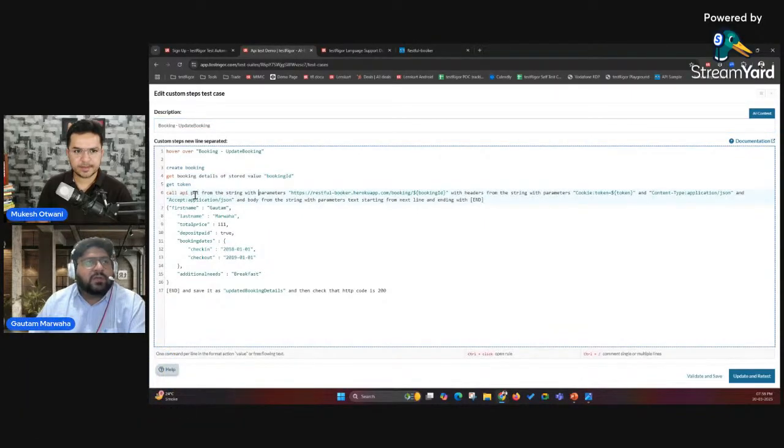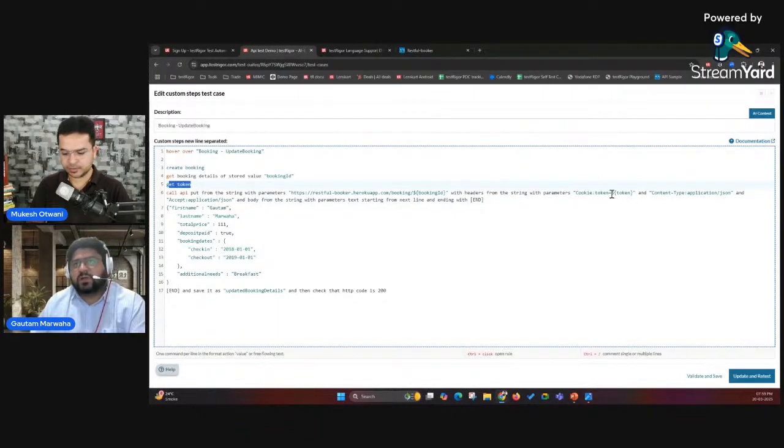This is call API put from string with parameters. As I mentioned, we have to pass the booking ID along with the URL. This is how we are passing it. So the change that we have made here is just adding this particular part in the command. Call API put from the string with parameters. This is the URL, which is static, and then this is the dynamic booking ID. And then here, as you can see, I'm passing the cookie, the token that we have generated in this particular get token rule.